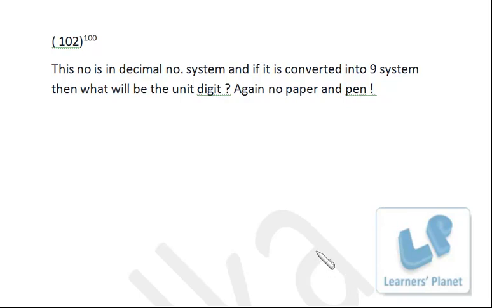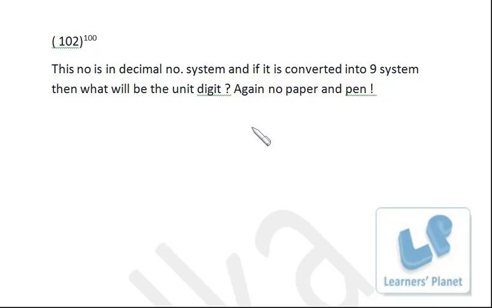I'll be using paper and pen, but this paper and pen will be used to explain the concept. Once you are clear with the concept, obviously then there is no requirement of paper and pen. Now, when you convert a number from one system to another system, suppose this is the number you wish to convert.